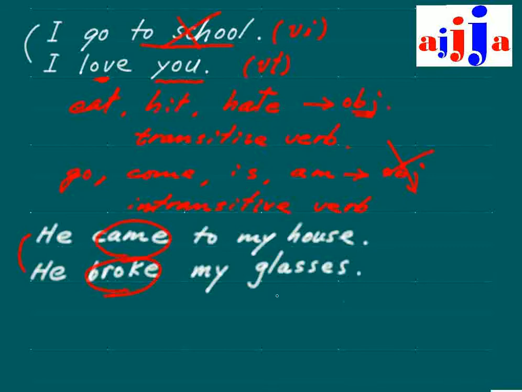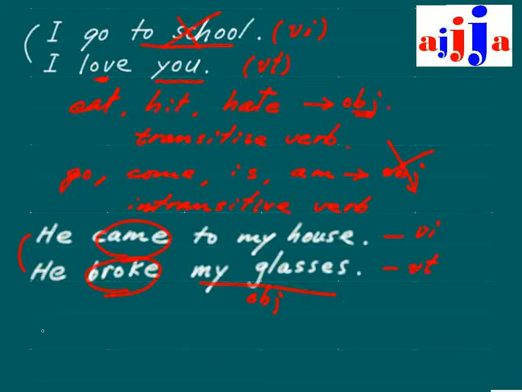That's why this one has an object right here: my glasses, that's the object. So what do we call this one? Intransitive verb. That's why we call verb first: verb, then I, that means intransitive verb. This one, VT, that's transitive verb.